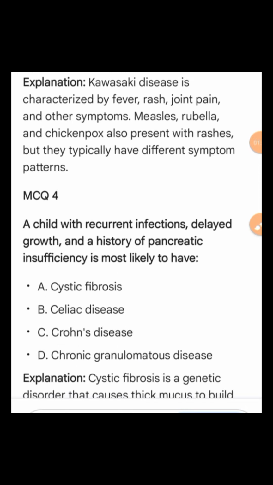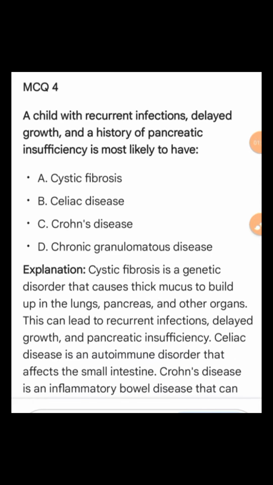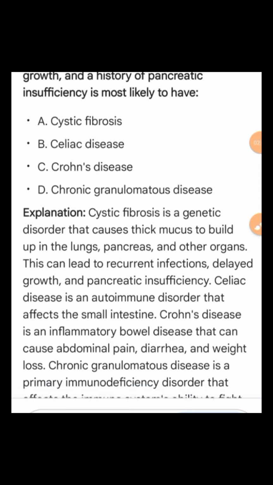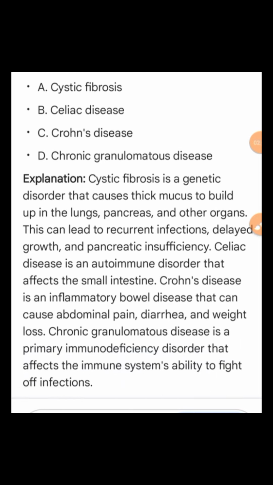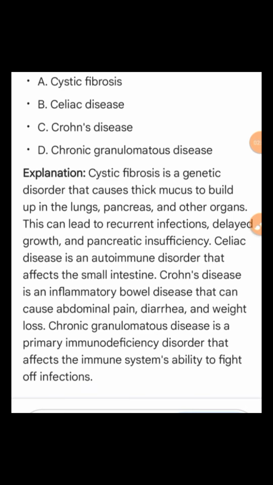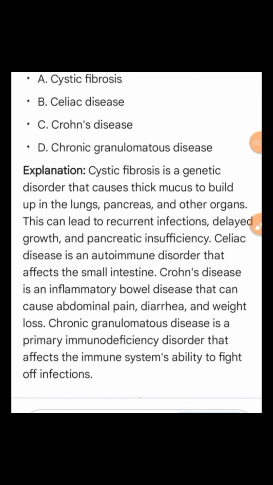MCQ 4. A child with recurrent infections, delayed growth, and a history of pancreatic insufficiency is most likely to have A. Cystic fibrosis, B. Celiac disease, C. Crohn's disease, D. Chronic granulomatous disease. Explanation. Cystic fibrosis is a genetic disorder that causes thick mucus to build up in the lungs, pancreas, and other organs. This can lead to recurrent infections, delayed growth, and pancreatic insufficiency. Celiac disease is an autoimmune disorder that affects the small intestine. Crohn's disease is an inflammatory bowel disease that can cause abdominal pain, diarrhea, and weight loss. Chronic granulomatous disease is a primary immunodeficiency disorder that affects the immune system's ability to fight off infections.